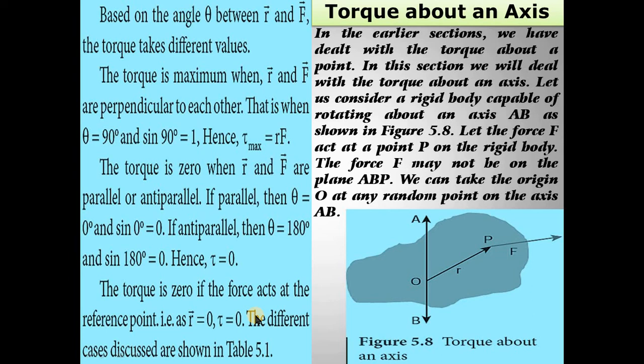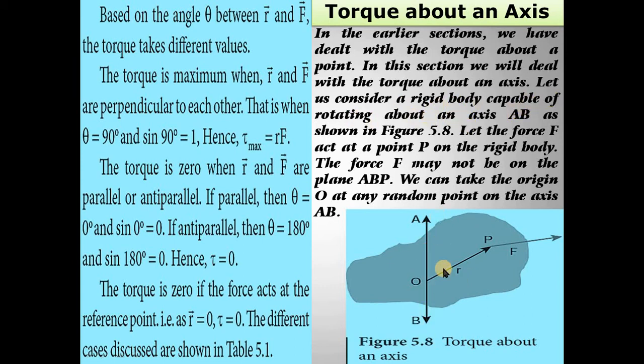The next important topic is torque about an axis. In the earlier section, we dealt with the torque about a point. In this section, we will deal with the torque about an axis. Let us consider a rigid body. A rigid body means it does not change its shape or size by an applied external force. The rigid body is capable of rotating about an axis.